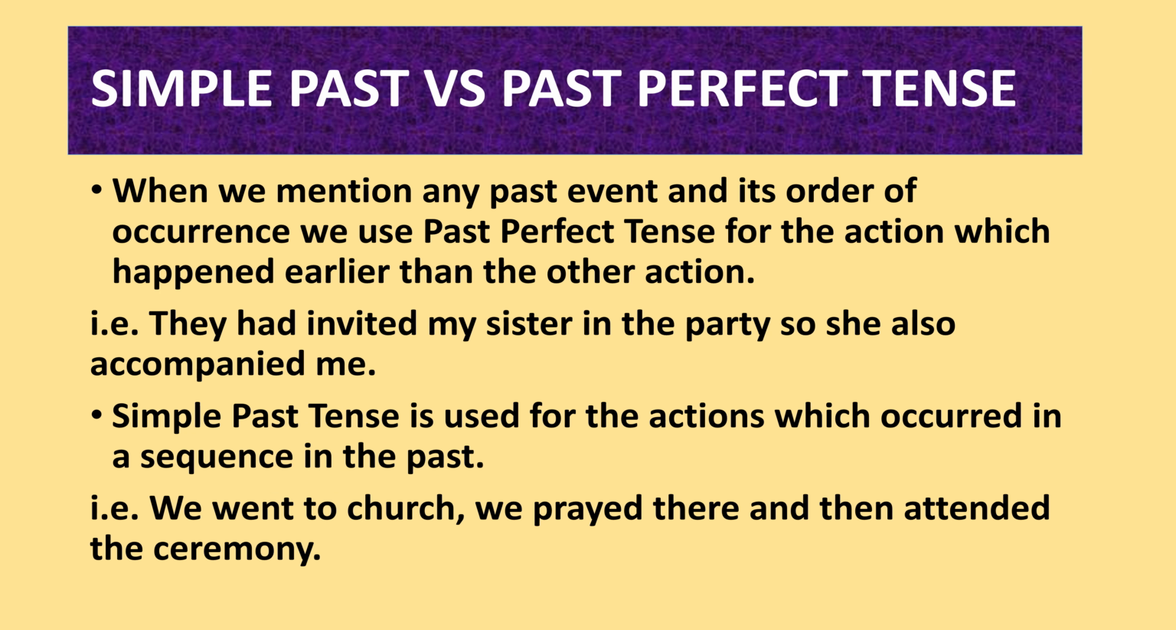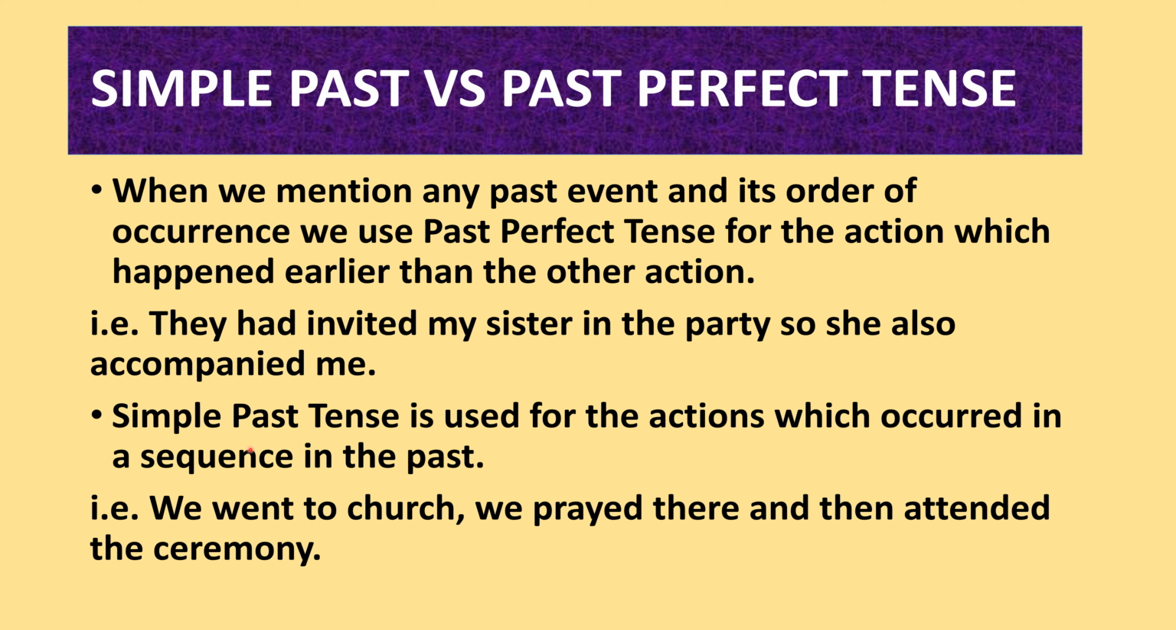Dear students, now you very well know where we use simple past tense and past perfect tense. When we mention any past event and its order of occurrence, we use past perfect tense for the action which happened earlier than the other action. They had invited my sister to the party, so she also accompanied me. So she accompanied me later. Before that, she had got the invitation.